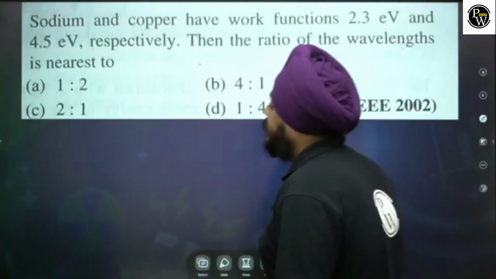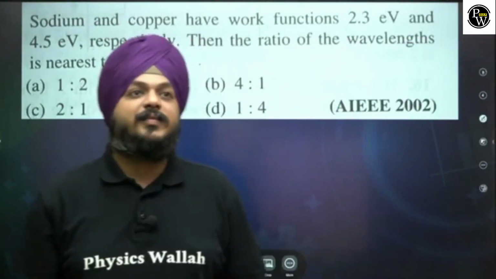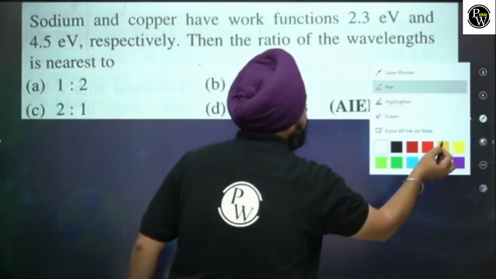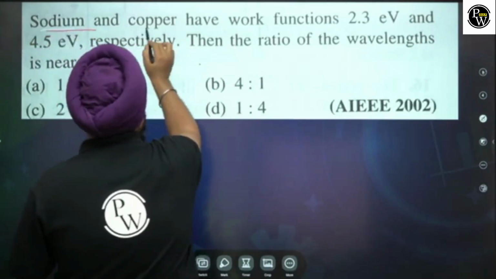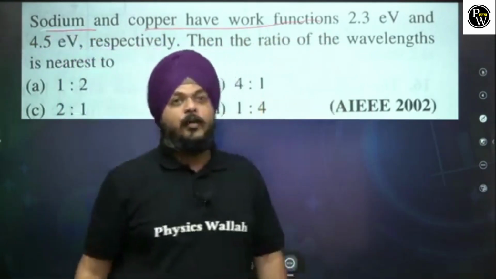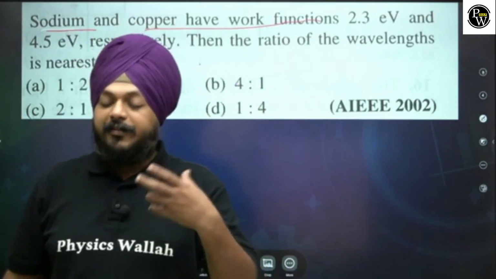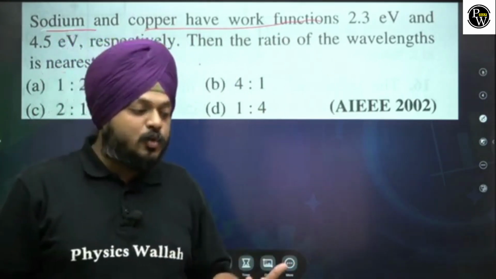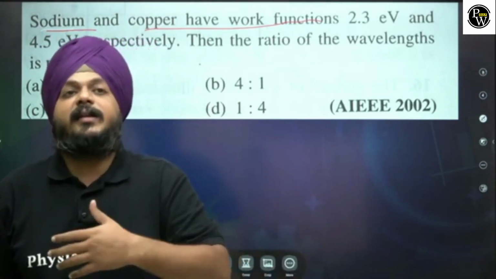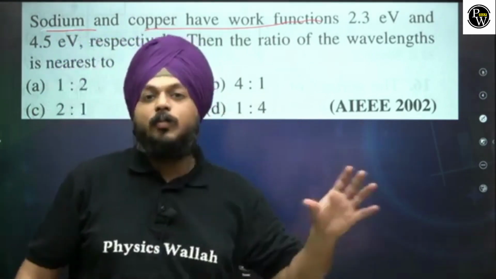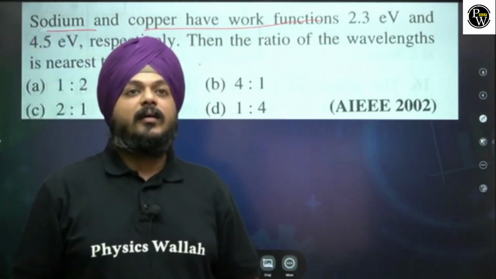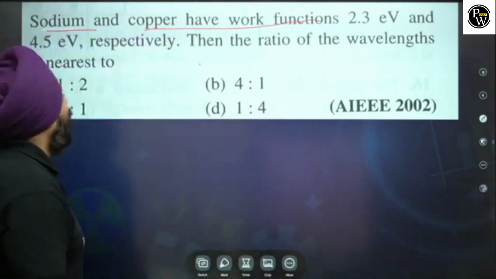As per our tradition, I'm going to give you all 1 minute to solve this. Sodium and copper having the work functions. Now the terminologies are cleared, right? Before moving on to this sum, if the difference between the terminology, work function, stopping potential, threshold frequency, incident light and kinetic energy is not clear, please rewind this video and watch it again. Otherwise these sums will be like hell for you all.